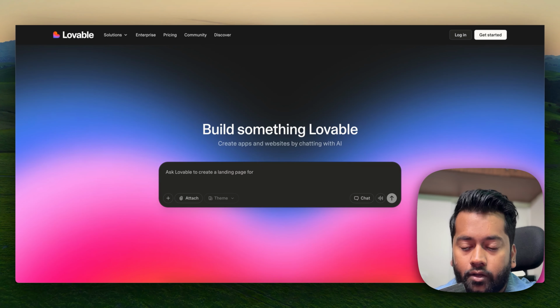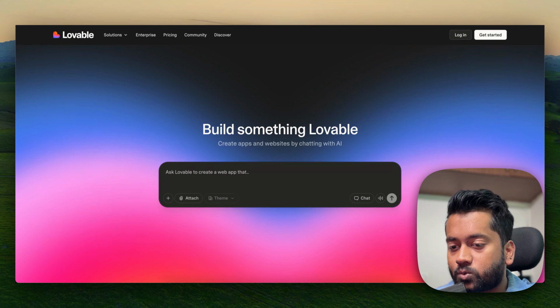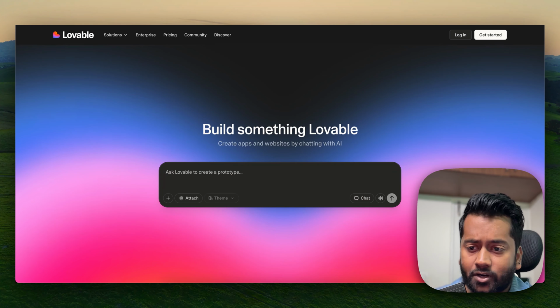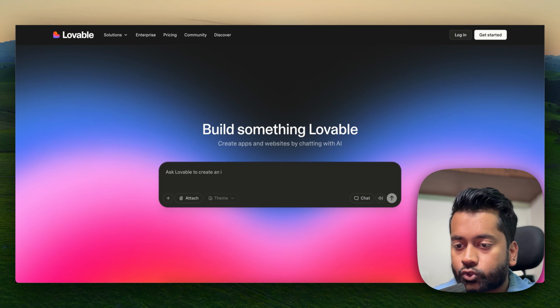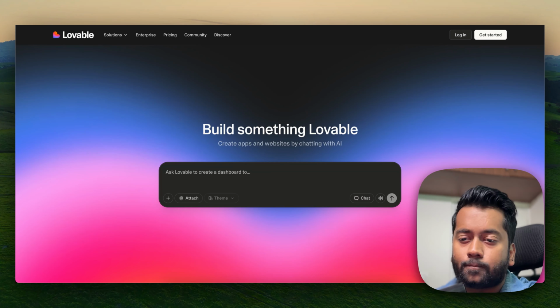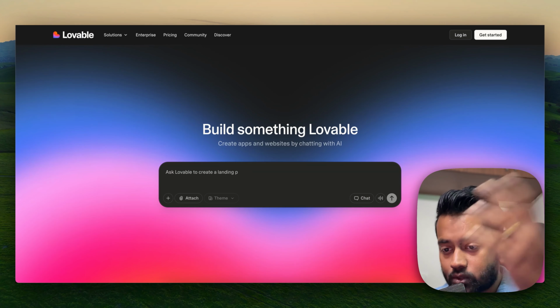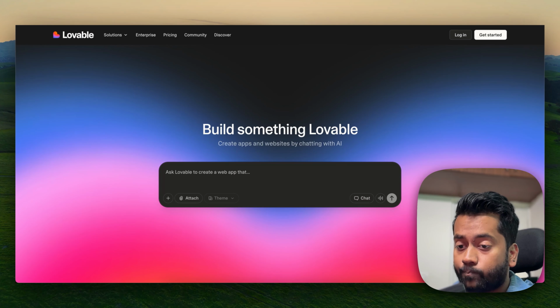There's Emergent coming from India. So yeah, so many tools to try and experiment with. And if you haven't tried, I'll tell you, you should absolutely try at least the free version. See it for yourself. Create a portfolio website, create an app, create a tool that you might be using in your personal life, and give it a go.